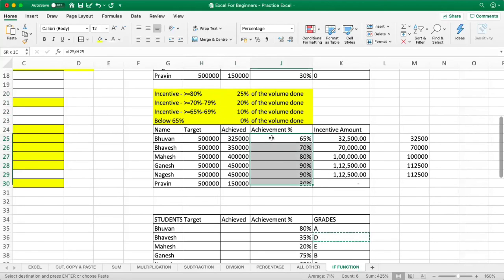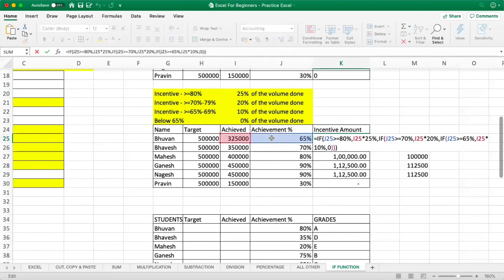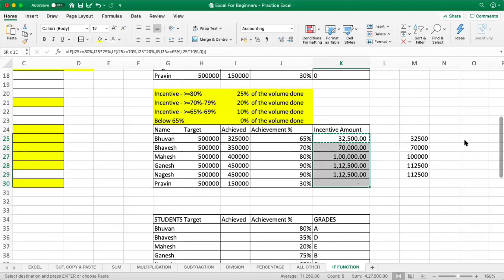So here I have taken down the achievements, and in this formula, what is the first criteria? If his achievement is greater than equal to 80%, he should get 25% of whatever he has achieved. In the second criteria, if his achievement is greater than equal to 70%, he should get 20% as an incentive of whatever he has achieved. And the last criteria is, if the achievement is greater than equal to 65%, he should get 10% of whatever he has achieved, and else he should get 0. Close all the brackets and copy this and paste this format.